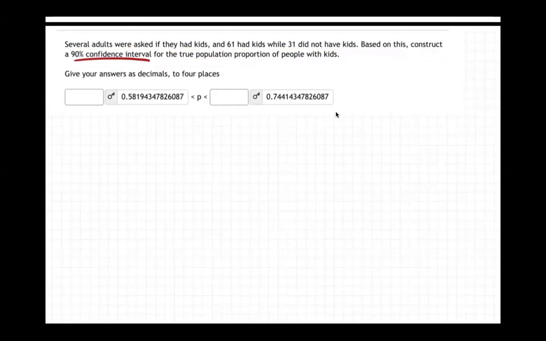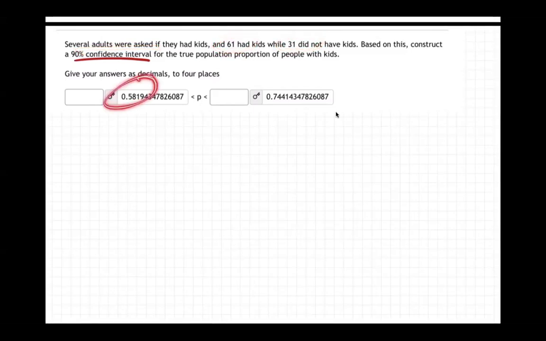So we're trying to estimate, let's say this is for a certain town. We're saying, hey, in our town, or maybe it's all of America, what percentage of adults have kids? Well, we did a survey and asked a bunch of adults if they have kids. 61 said yeah, 31 said no. So what does that make you think?